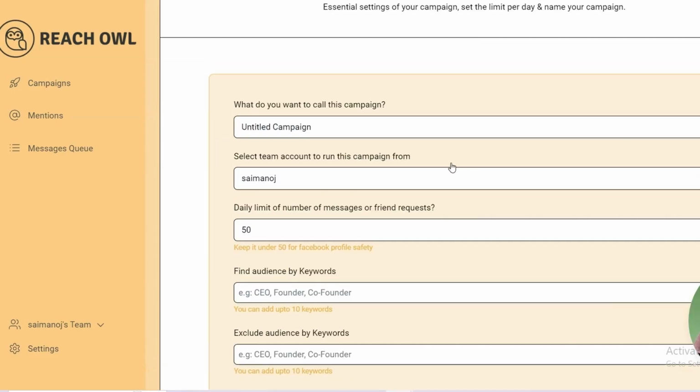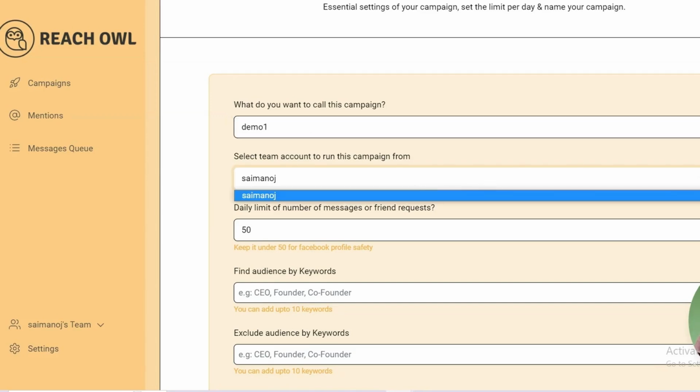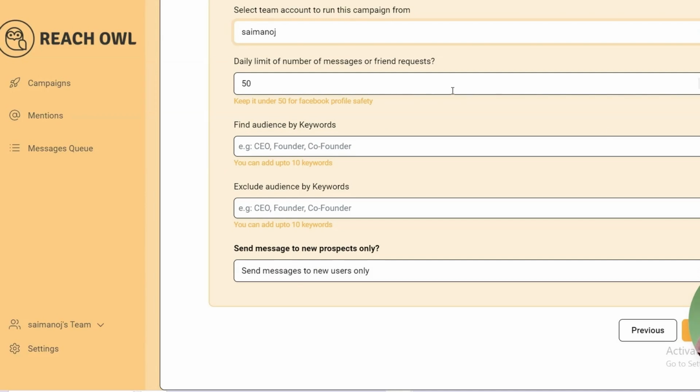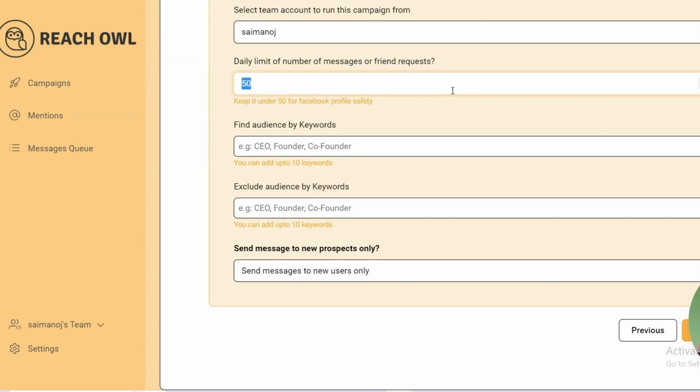So here you can see the title, campaign demo 1, and you can select who is running the campaign. Daily, as Facebook has a limit of 50 DMs, if you send more than 50 DMs, it may block your profile according to the recent terms and conditions. So it is better to send below 50 messages. I'm just selecting 5.